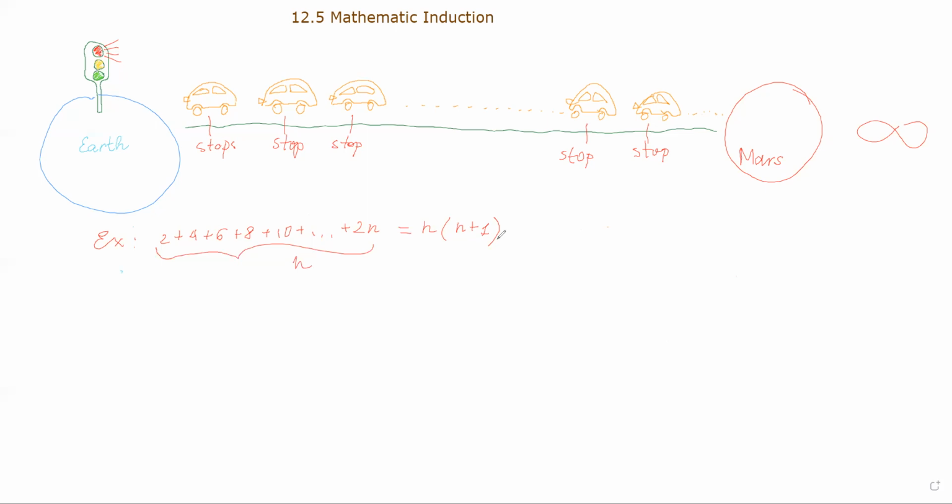Second, we are going to make sure that cars who see that the car before them stopped are going to stop too. For example, if this one stops, then the next one is supposed to stop. We're going to call it the step of induction. Well, do we know that this one stops? Not for sure, actually, right? But we do know that the first one stops, and we know that the second is going to stop just because there is no way for the second to go, right? And the third is going to stop. And if we prove the step of induction, that the next one stops if the previous one stops, then we can pull all these cars up to infinity.